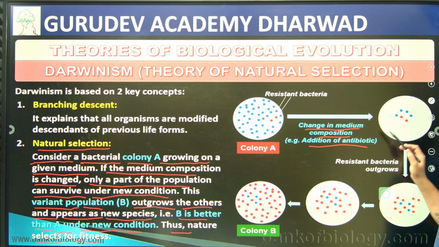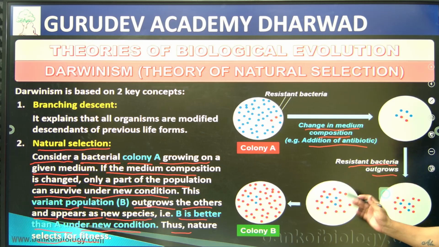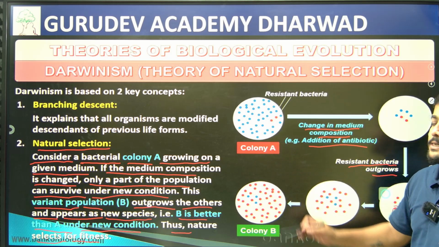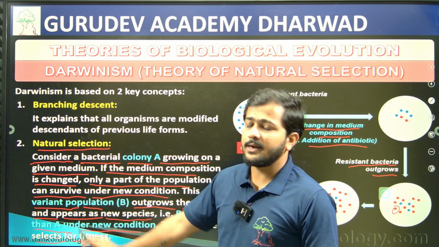When the antibiotic was added, the resistant bacteria outgrow, and the non-resistant ones get eliminated. Colony B, the red colored colony, survives, but the blue colored colony started getting eliminated. So this says the theory of natural selection.